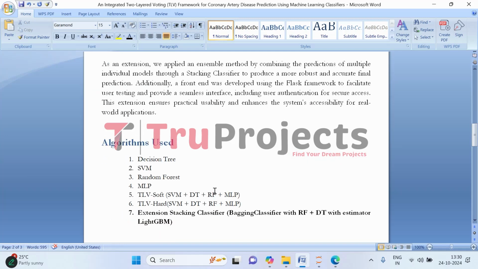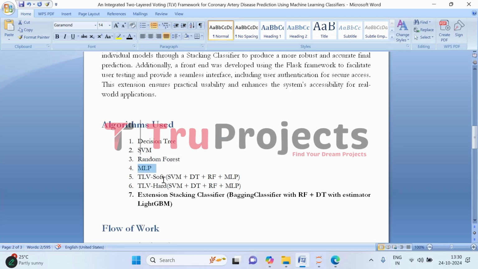Moving on, we have used these algorithms in the project: decision tree, support vector machine, random forest, and multi-layer perceptron.